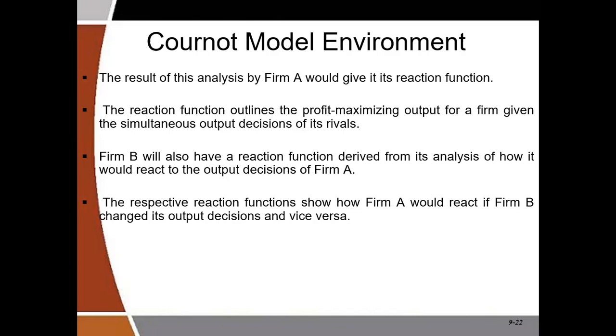So in other words, firm A's output decision can be based on firm B's output decision, and firm B's output decision can be based on firm A's output decision. And this is just rational because you can only select your output based on the output of another person if the other person will not change it. Once the other person will change his output, you cannot conveniently select yours based on his, because by the time you select yours based on his, he would have changed it, right?